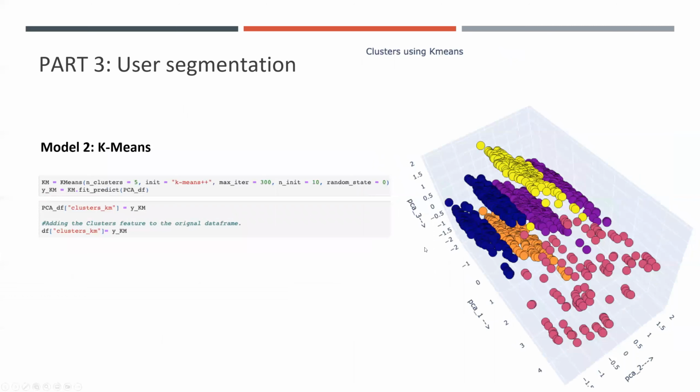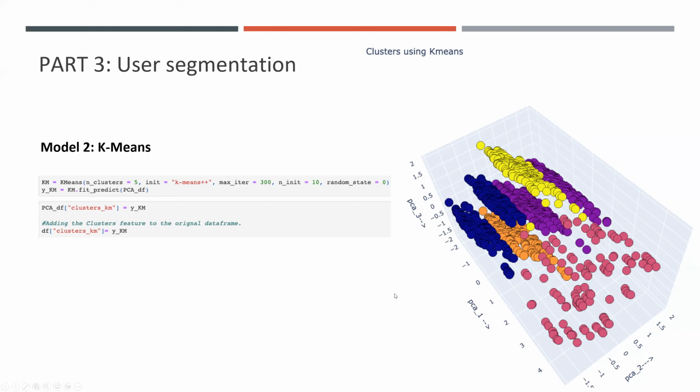Okay, next page. And for the k-means, the k-means algorithm starts with a first group of randomly selected centroids, which are used as the beginning points for every cluster, and then performs iterative calculations to optimize the positions of the centroids. It stops creating and optimizing clusters when, first, the centroids have stabilized, there is no change in their values because the clustering has been successful.